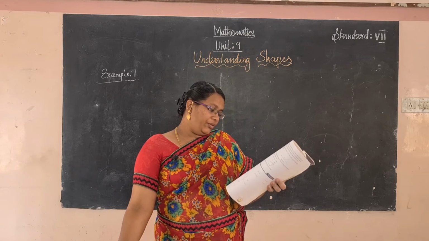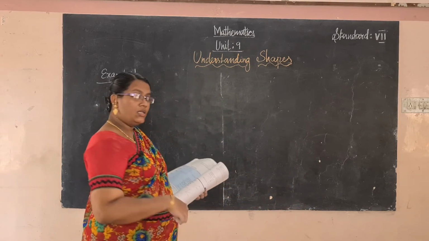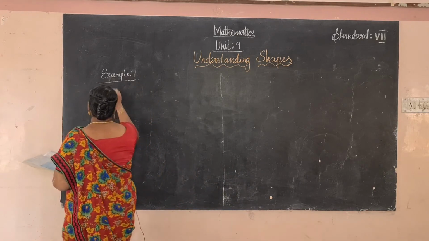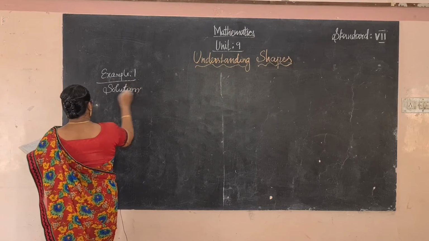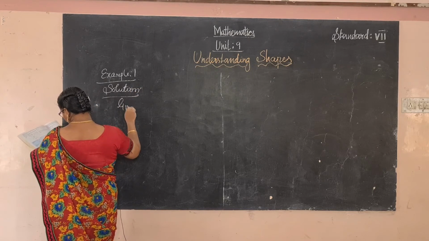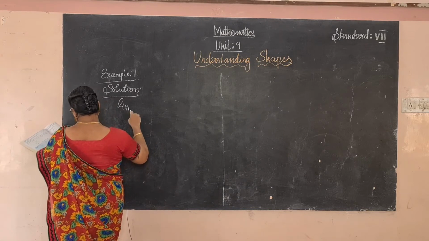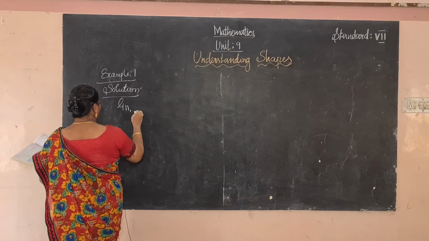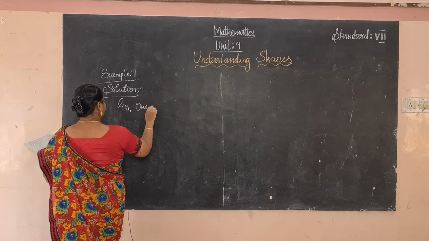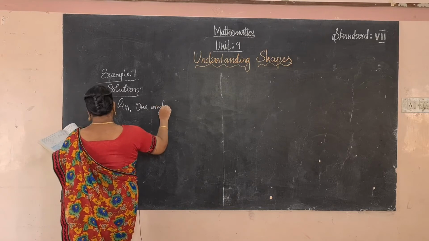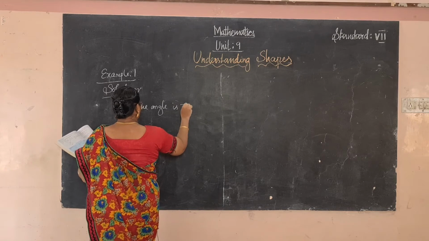Find the complement of an angle. Complementary angle means the sum of two angles is 90 degrees. So one angle is given, you have to find out the other one. Given one angle is 72 degree.